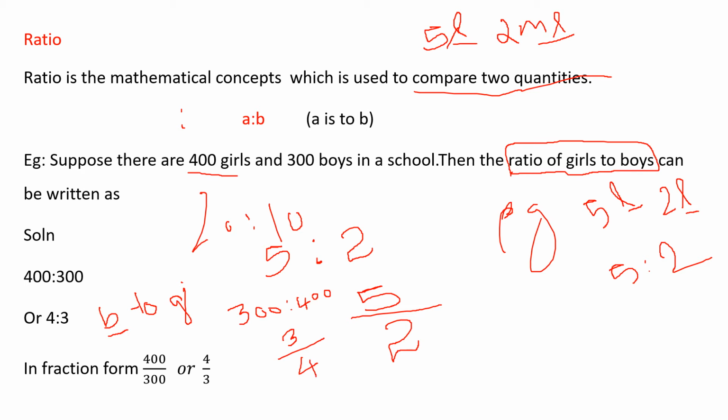Okay. So when you write the ratio, one thing you have to keep in mind, check whether the given numbers have the same unit or not. And second thing, if they are asking boys is to girls, then the first numerator part should be boys. Don't change the number and write girls, then the answer will be wrong. Okay, these two things you have to keep in mind when you do the problems.